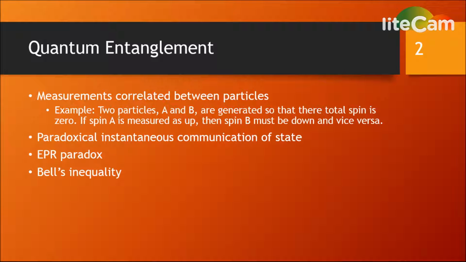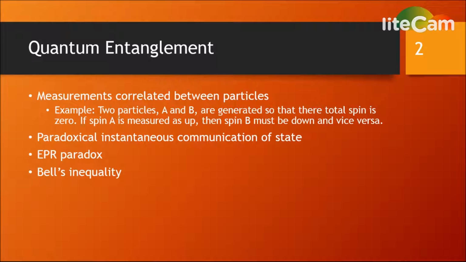Slide 2. When two or more particles are entangled, then measurements are correlated between those particles. That is to say, two particles exhibit quantum entanglement when one depends on the state of the other. For example, suppose that two particles, A and B, are generated so that their combined spin is known to be 0. If we measure the spin of particle A and find that it is spin up, then the spin of particle B must be spin down, as the measurement would show.